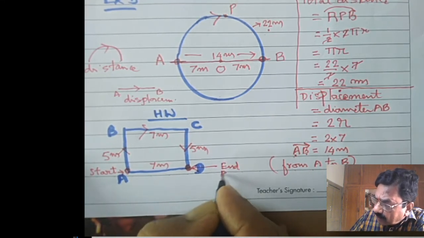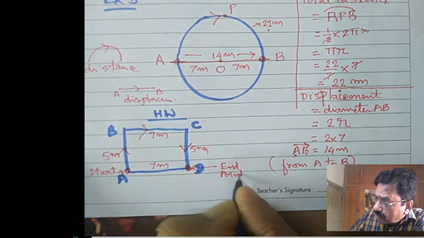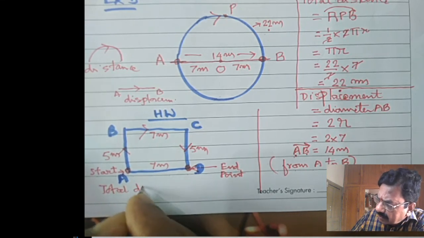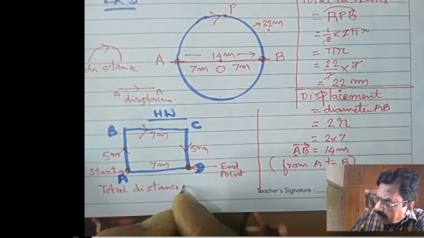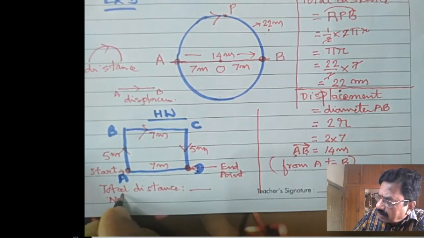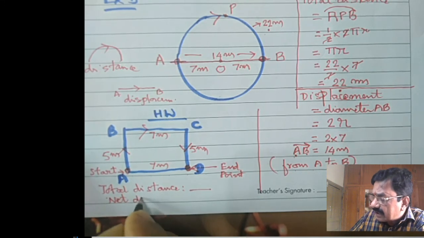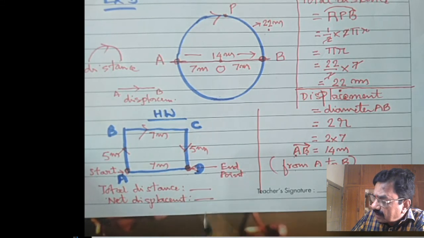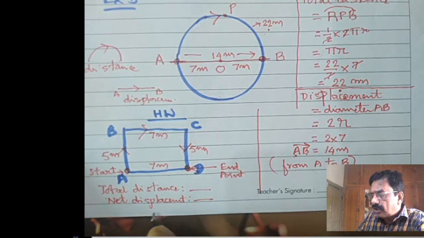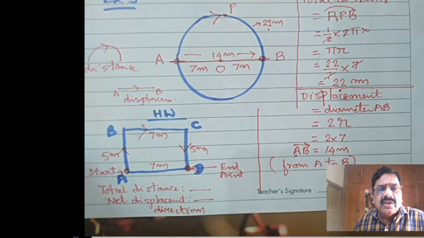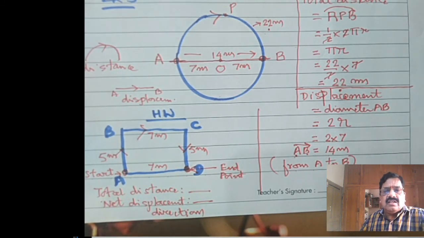You have to calculate the total distance. Total distance, how much? And you mention here. You have to calculate the net displacement. Net displacement, how much is it in meters, and direction also. What is the direction? That you tell clearly. Displacement direction you tell clearly. You have to write this in your comment box on YouTube with name, class and section.